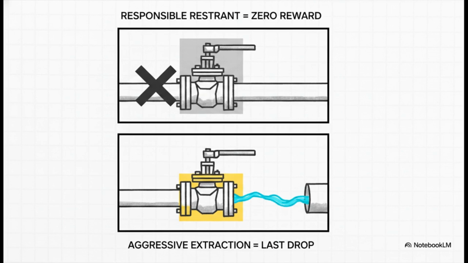There is no single valve that has a structural reason to reduce its draw. Think about it. If one operator decides to be responsible and close their valve just a bit to let pressure rebuild, the other two fully open valves will instantly consume that water. The responsible operator gets absolutely nothing. Therefore, the system's structure heavily penalizes cooperation and actively rewards maximum aggressive extraction.